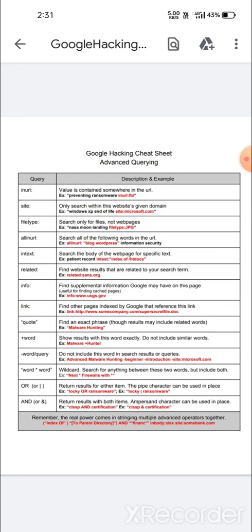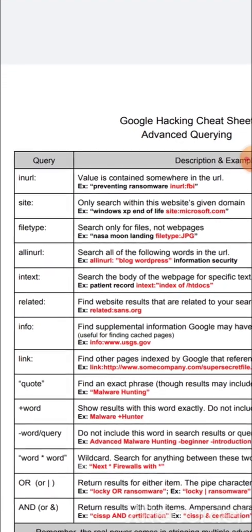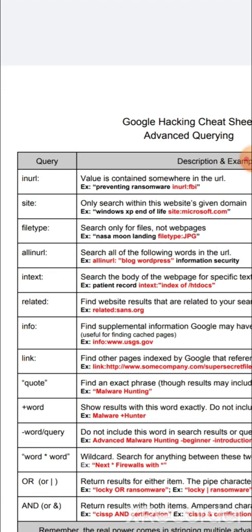Let's see. These are some of the Google Dorks. I will explain one by one. In URL, the value is considered somewhere in the URL.